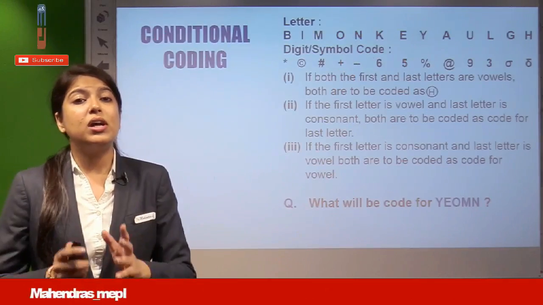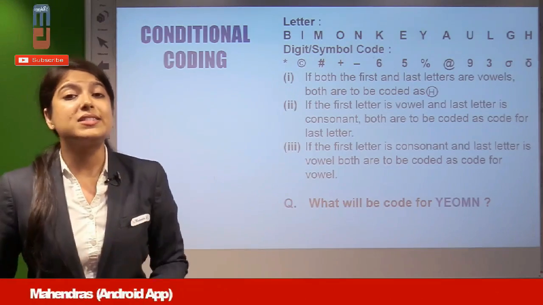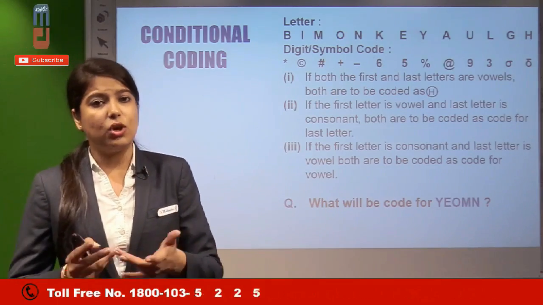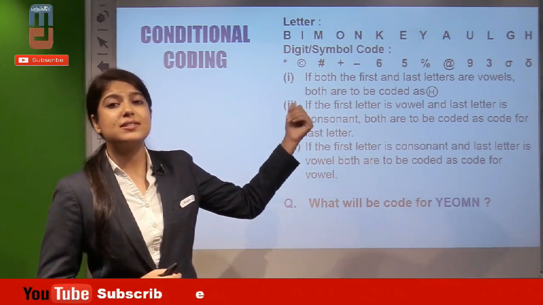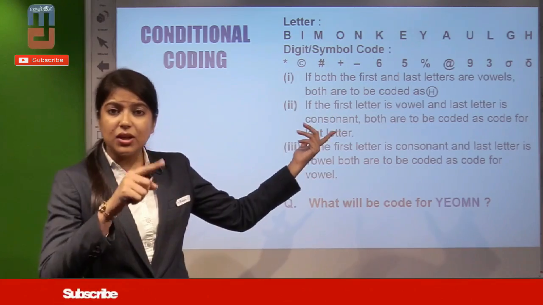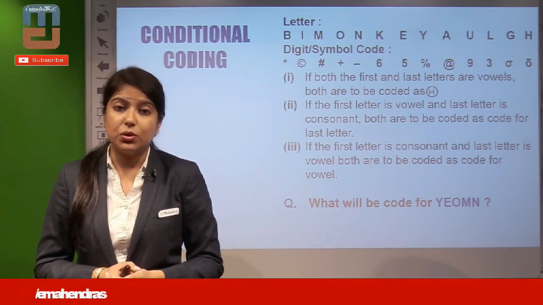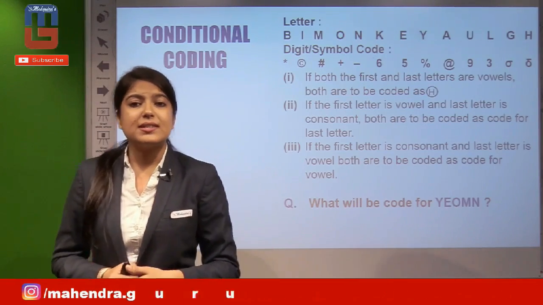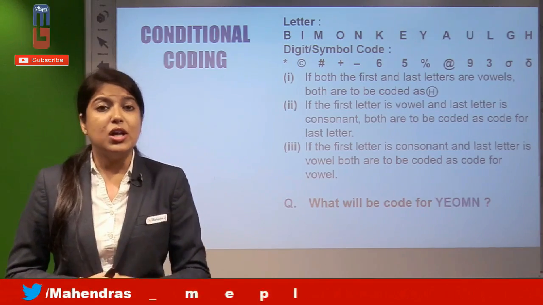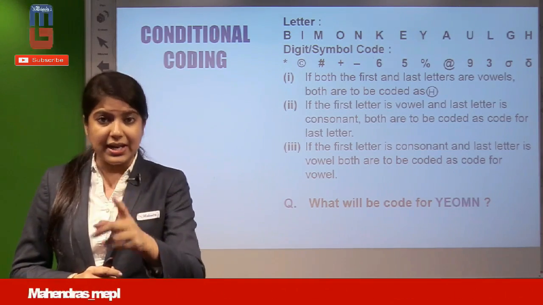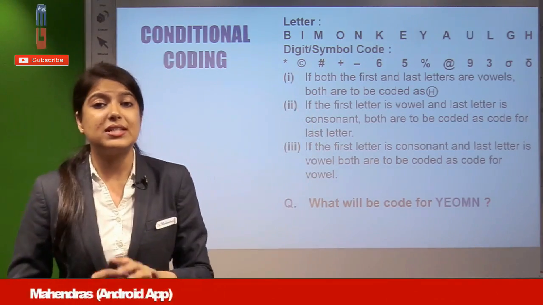Next, conditional coding would be like this: a question where a series is given with digital or symbol codes and then the conditions. The conditions say: if both the first and last letters are vowels, both are to be coded as circular H. If the first letter is a vowel and the last letter is a consonant, both are to be coded as the last letter. If the first letter is a consonant and the last letter is a vowel, both are to be coded as the code for the vowel. So this can be a conditional coding question, and definitely remember, if this arises in your exams, it is a bunch question.